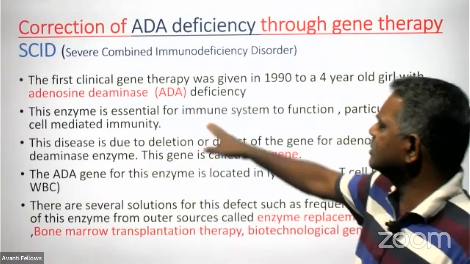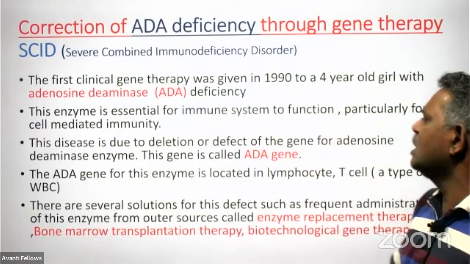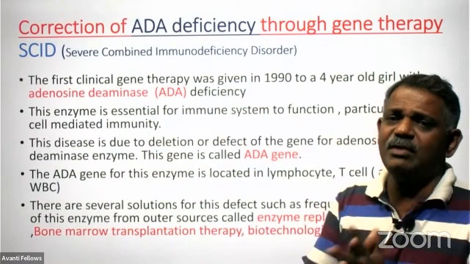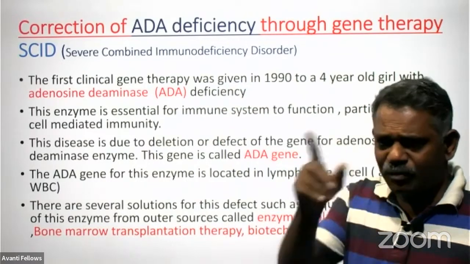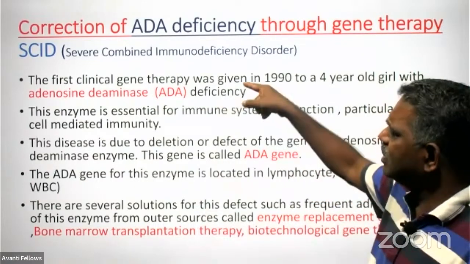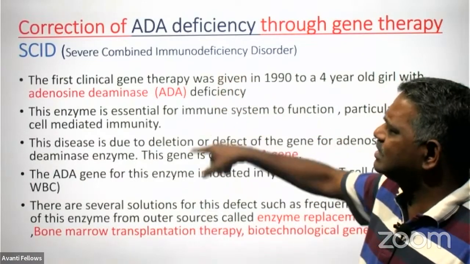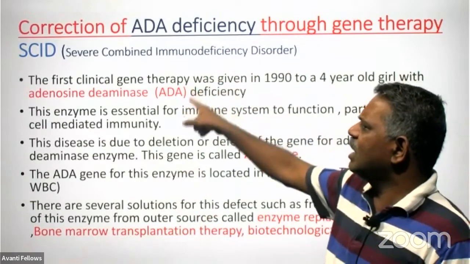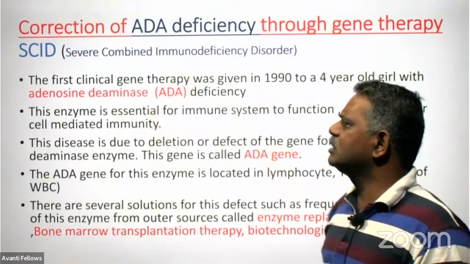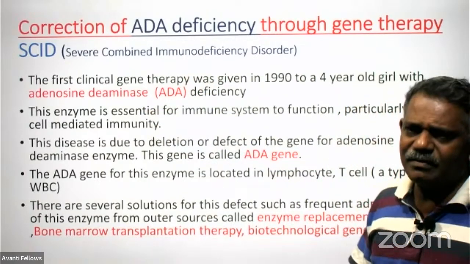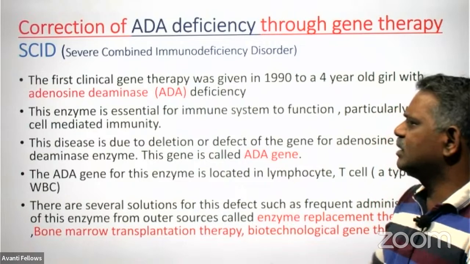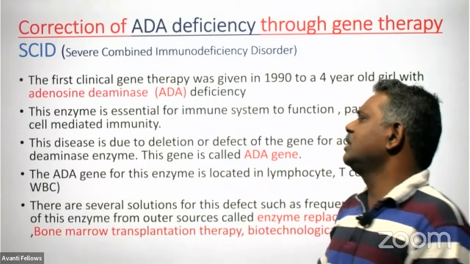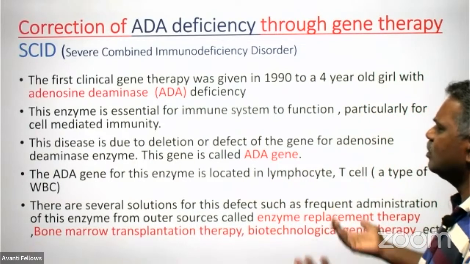This enzyme is essential for the immune system to function, particularly for cell-mediated immunity. It is produced by the T lymphocytes only. The T lymphocyte has a nucleus with the gene in it, and this gene produces the enzyme. The name of the gene that produces the adenosine deaminase enzyme is the ADA gene. It has some defects, so naturally it is not producing the functional adenosine deaminase enzyme. Then how to treat it?